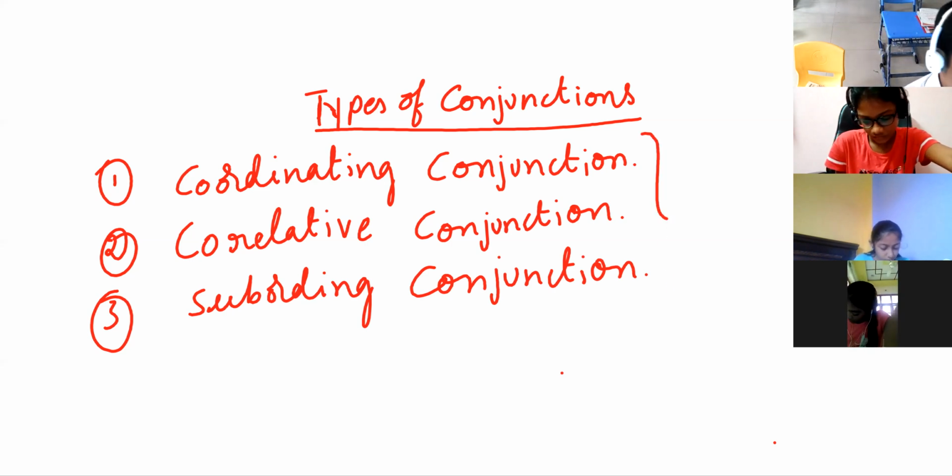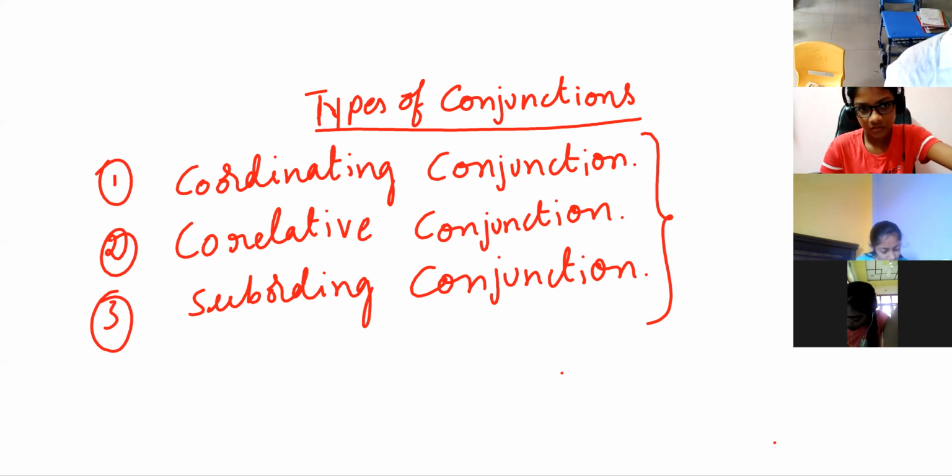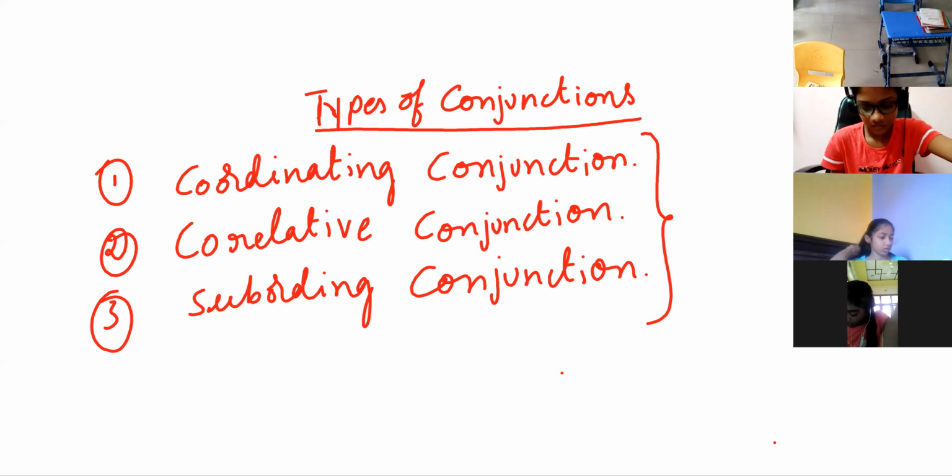So let's see here: coordinating conjunctions, correlative conjunctions, subordinating conjunctions. There are three types of conjunctions. First one, coordinating conjunctions, we'll discuss. Is that fine, children? Yes, sir.